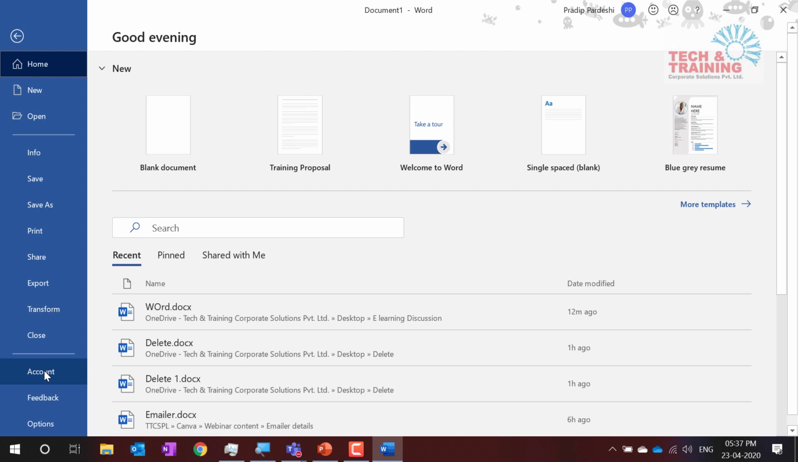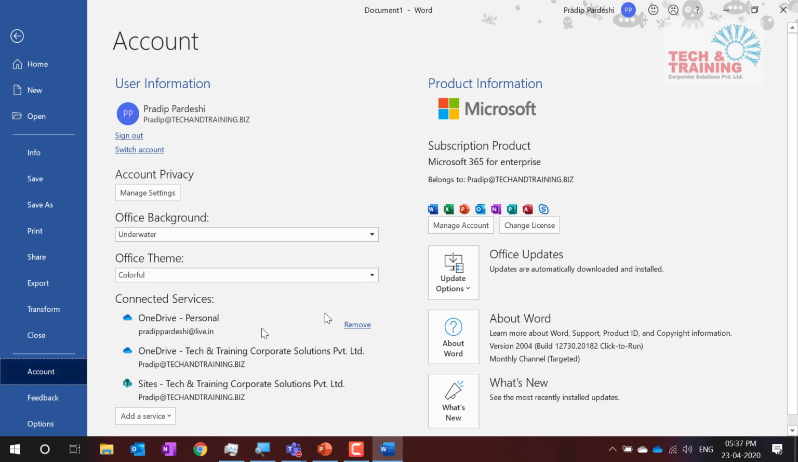Now, if you are able to see Account, then click on Account, and here you will see the option which says the Microsoft product that you have. So I'm using Office 365, which is nothing but Microsoft 365 for Enterprise. Earlier it used to be called Office 365 Pro Plus. Now it is renamed as Microsoft 365 Enterprise, and it belongs to this particular license.